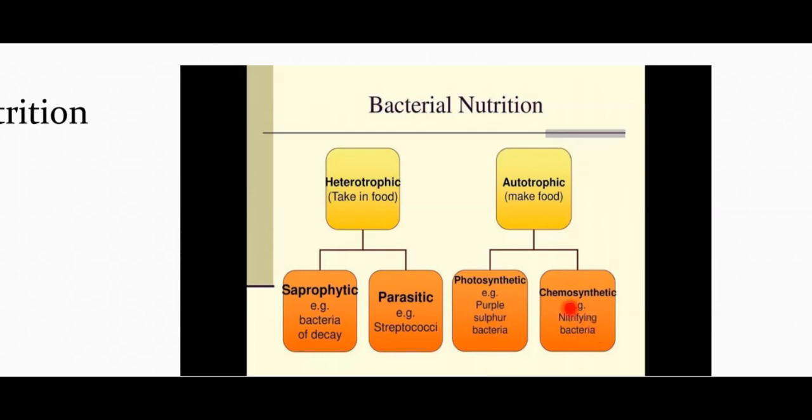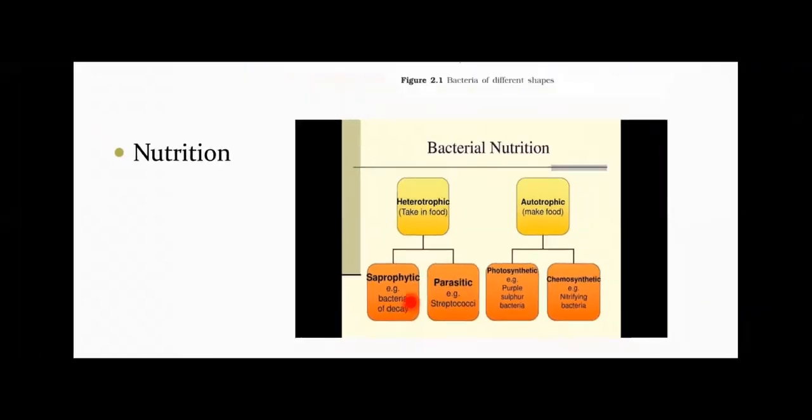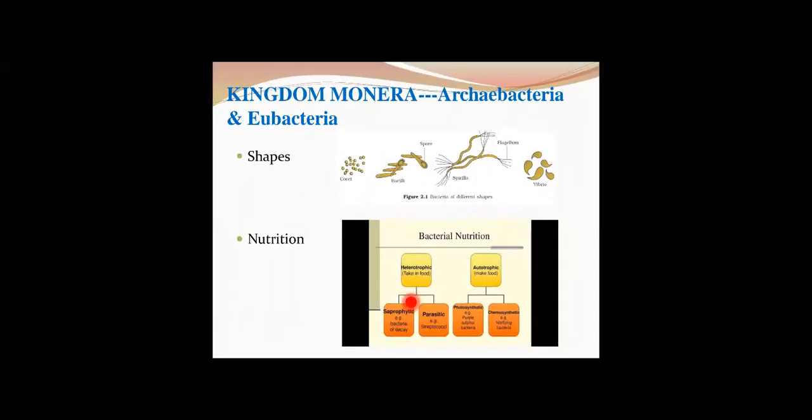Now let us come to the heterotrophs. Heterotrophic bacteria can be divided into two broad categories, that is saprophytic and parasitic. If you refer to some other material, you will have one more category here, that is symbiotic organisms. You can even include that also. But here, as per this, we have two subtypes, saprophytes and parasites. Saprophytes are mentioned as bacteria of decay. Parasites depend on the host, for example streptococci. These are parasites, usually disease causing, pathogenic organisms. So this is one basic method of dividing bacteria based on their nutrition.